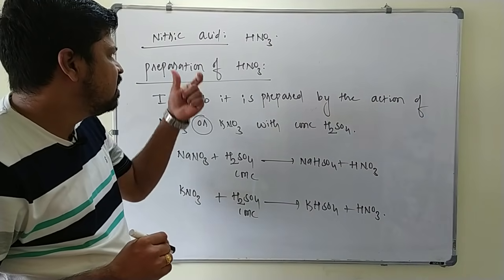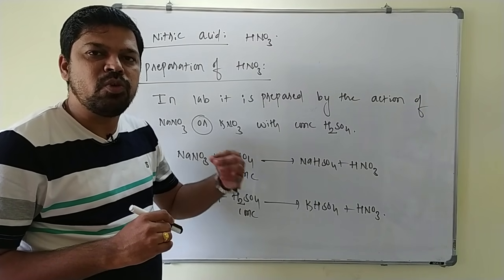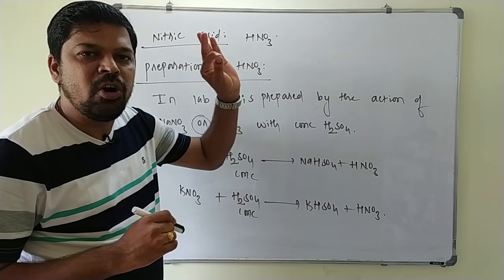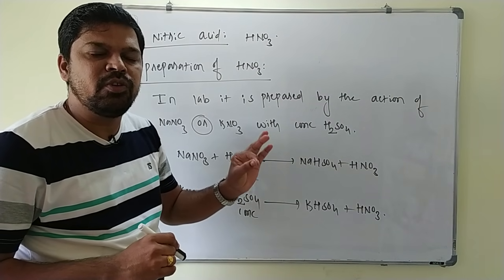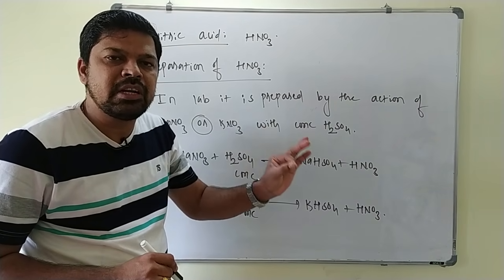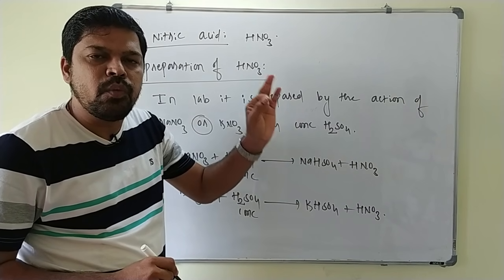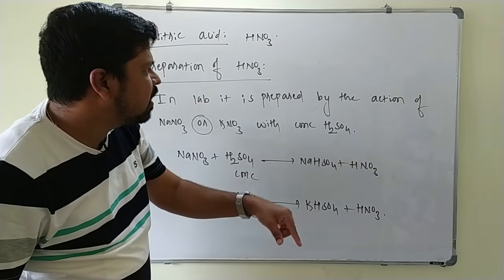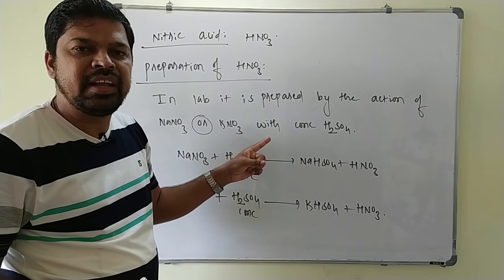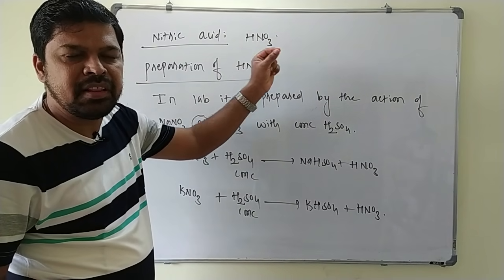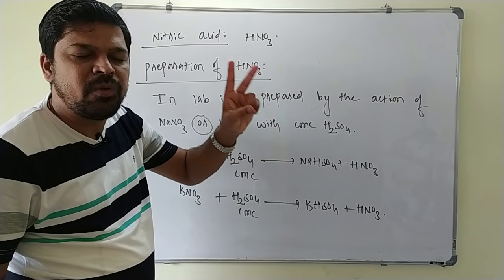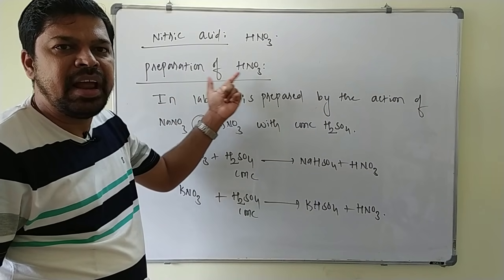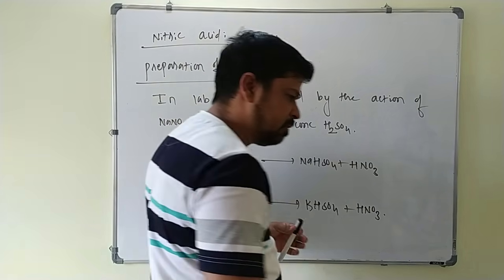On the large scale, this nitric acid is prepared by the Ostwald process, that is the industrial method for the preparation of HNO3. Already while discussing ammonia, I told you from group 15, the question number 20, 3-mark question will be the preparation of ammonia by Haber's process. If that is missed, definitely they will ask the question number 20, that is the preparation of nitric acid by the Ostwald process. These two are very, very important questions in group 15. We will discuss the preparation of nitric acid by the Ostwald process now.